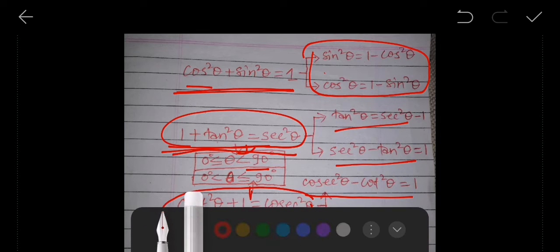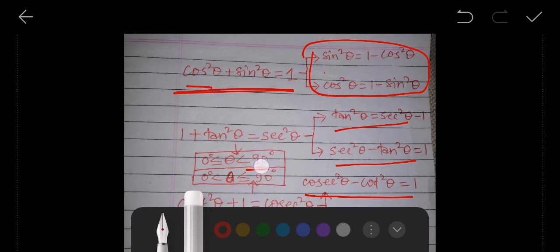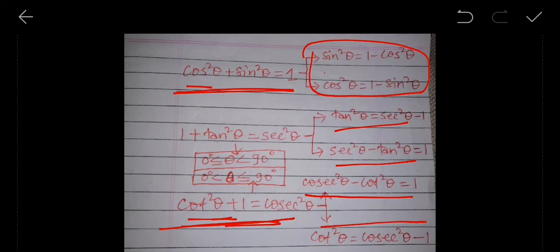For this one this is applied, and for this one this is applied, meaning the theta here is greater than or equal to 0 degrees and less than 90 degrees. In one second, I'm just going to erase it, it's getting too rough.